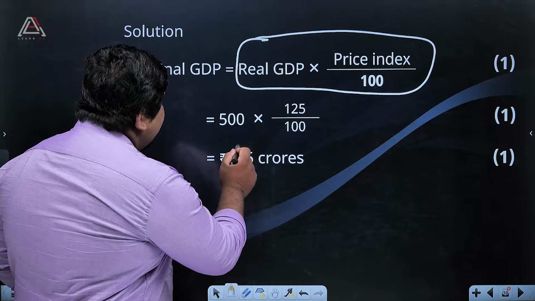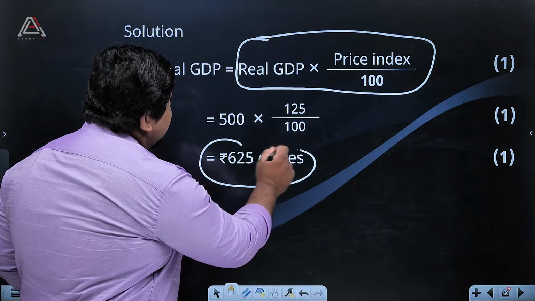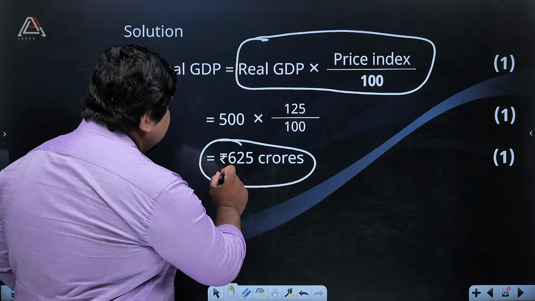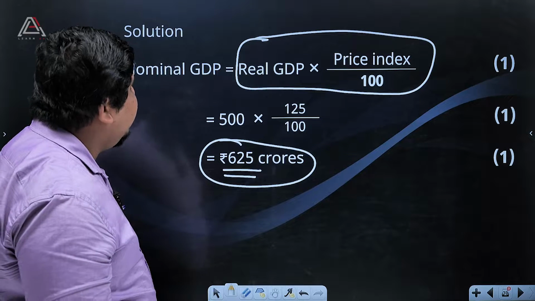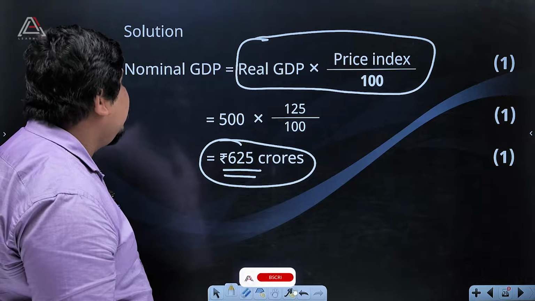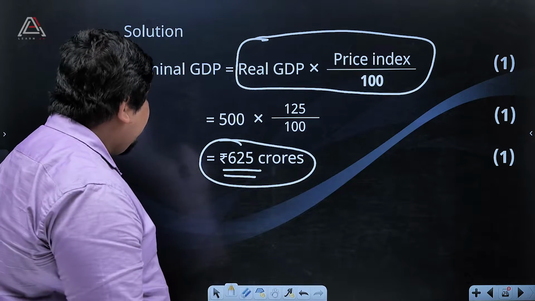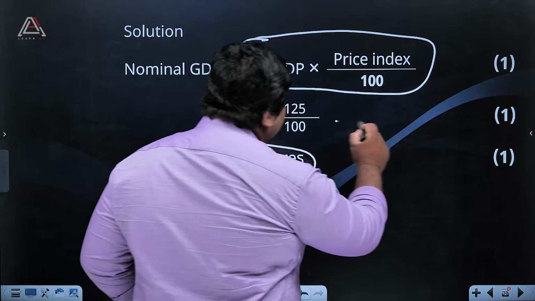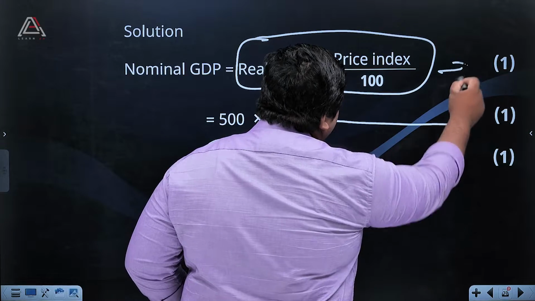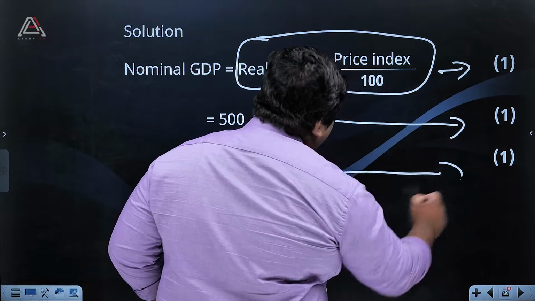Then we get the answer: 625 crores. So the nominal GDP is 625 crores. Please take care of the marks distribution here.